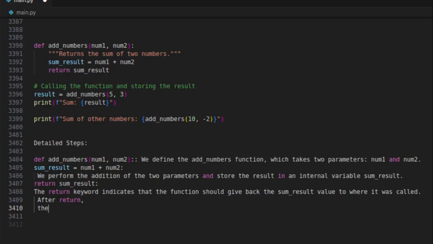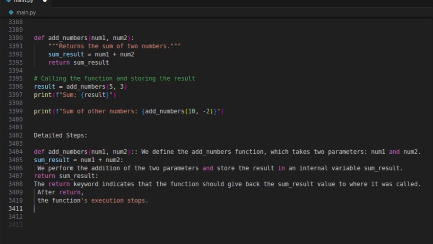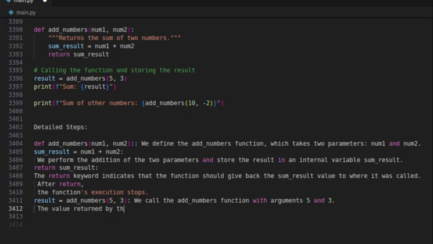After return, the function's execution stops. result = add_numbers(5, 3): we call the add_numbers function with arguments 5 and 3. The value returned by the function, in this case 8, will be assigned to the result variable.